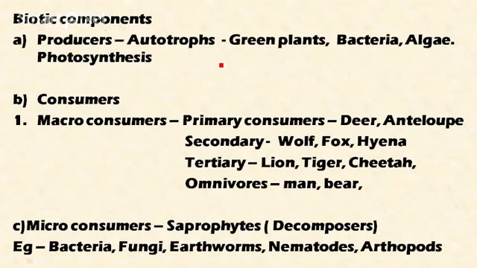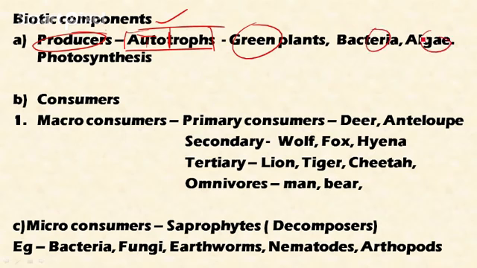So the second component of the ecosystem, that is the biotic component, that is living component. Let's discuss this a bit. There are producers which produce their own food. These are called autotrophs because they have the capacity to produce their own food. Auto means self. This includes green plants, bacteria, algae.